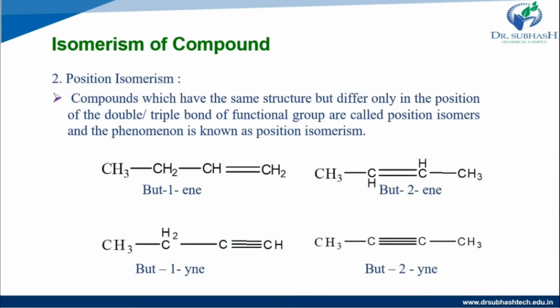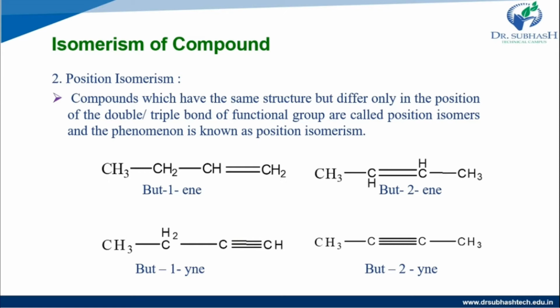The second one is position isomerism. In this phenomenon the position of the double bond is different. Here the molecular formula is the same, the structure is the same, but the position of the double or triple bond differs. That is known as position isomers, and the phenomenon is known as position isomerism.